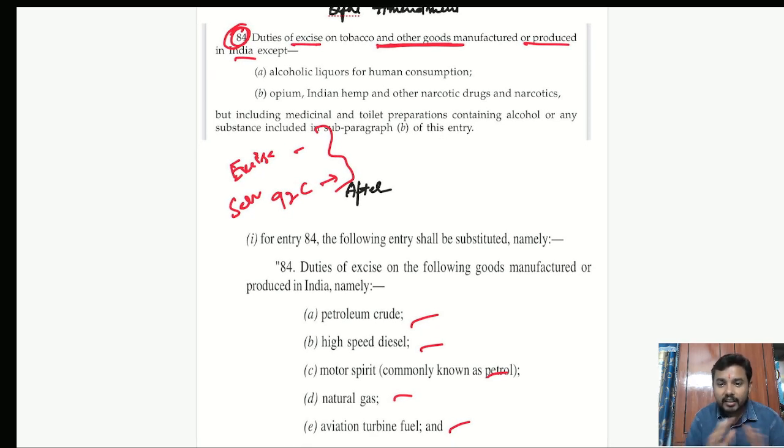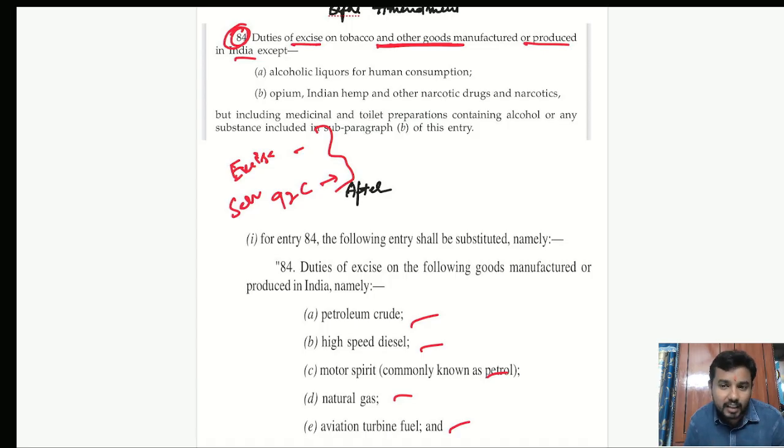No, it was not there in the Concurrent List. This was the general thought that comes to us, that they can simply keep all these things in the Concurrent List, with taxing of supply of goods and services kept there. When it is kept in the Concurrent List, both the state and the Parliament get the power to make laws. Thereby the issue could have been settled, is what we generally think.